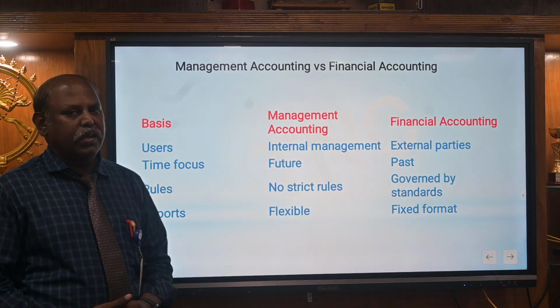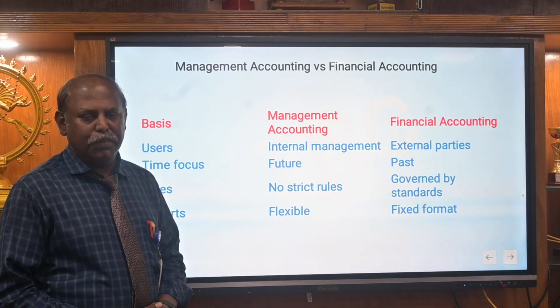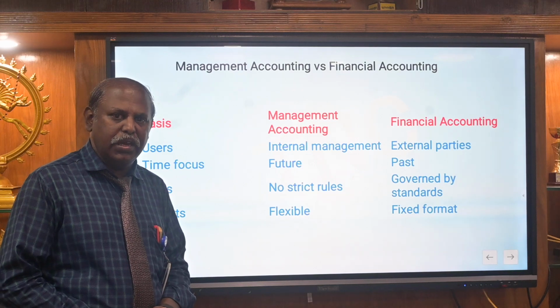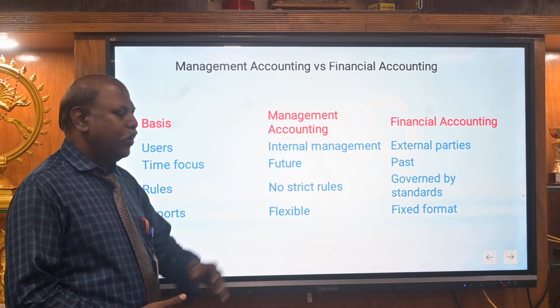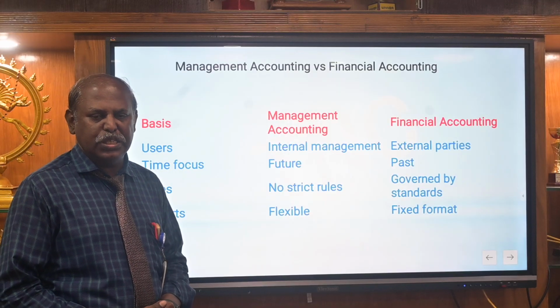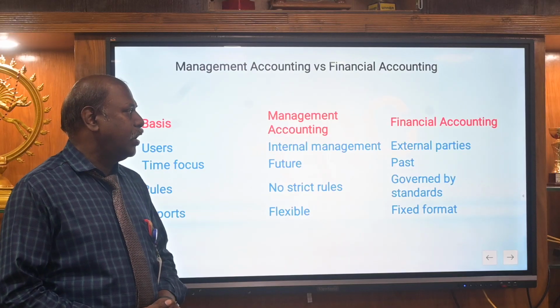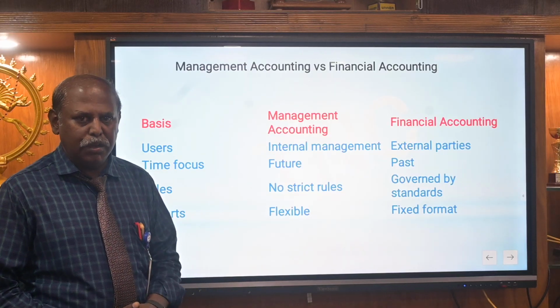In management accounting, they are based on the future. That means we already said management accounting is only used for decision making for the future. At the same time, financial accounting is past records, that means based on the company's transactions, the record of financial transactions. That means it comes under the trading profit and loss account and the balance sheet.